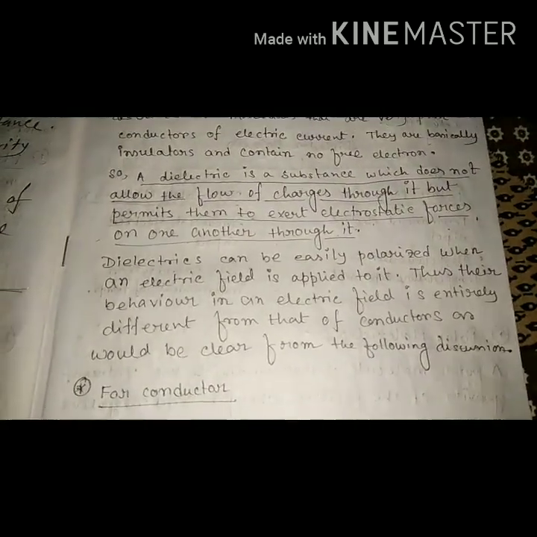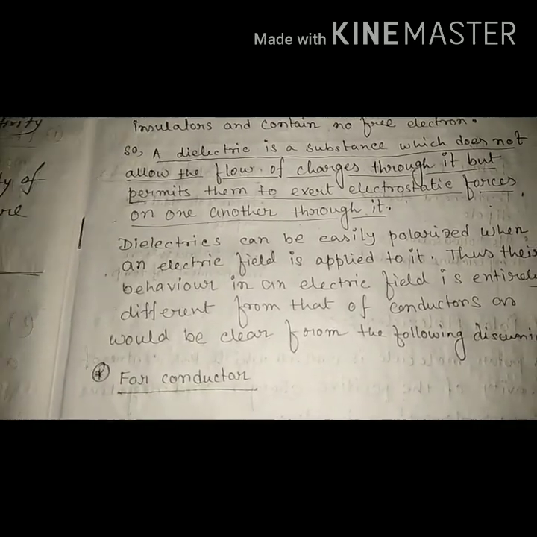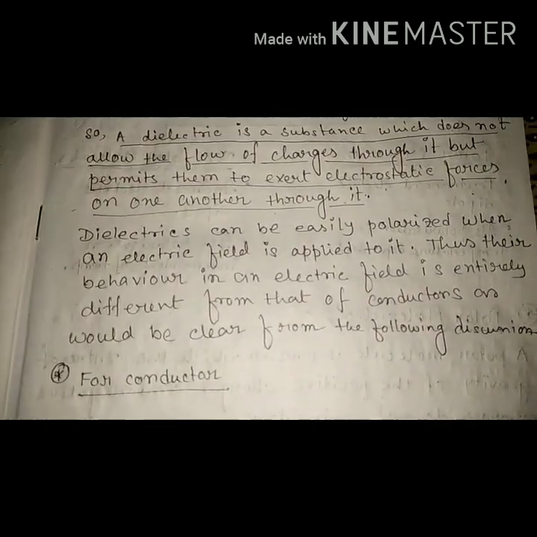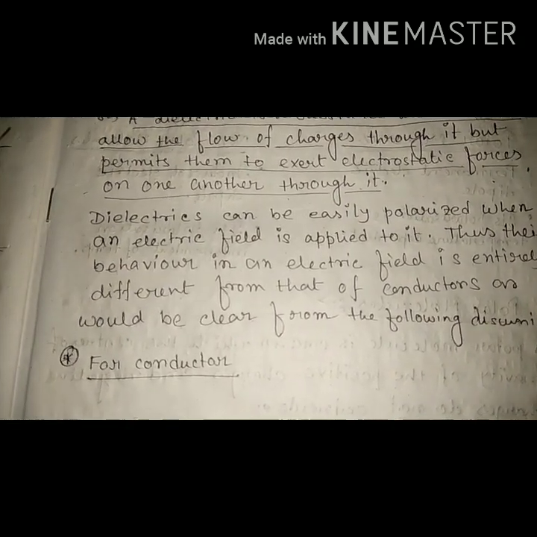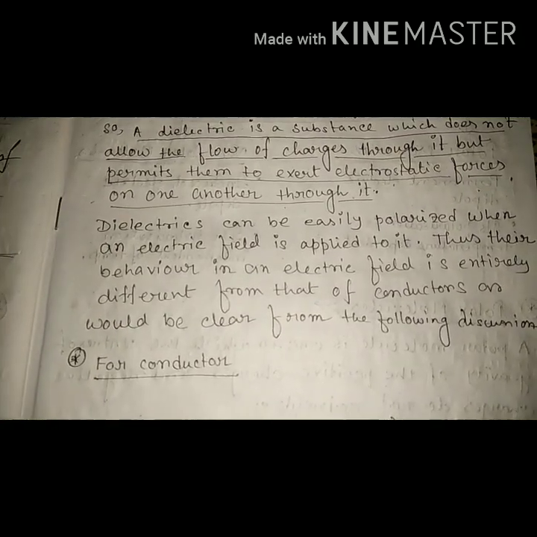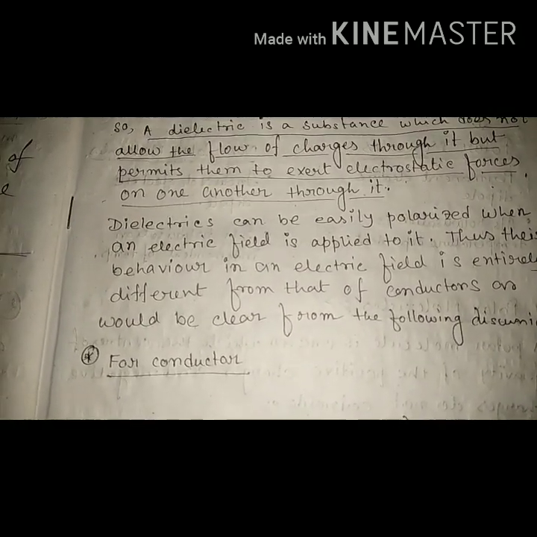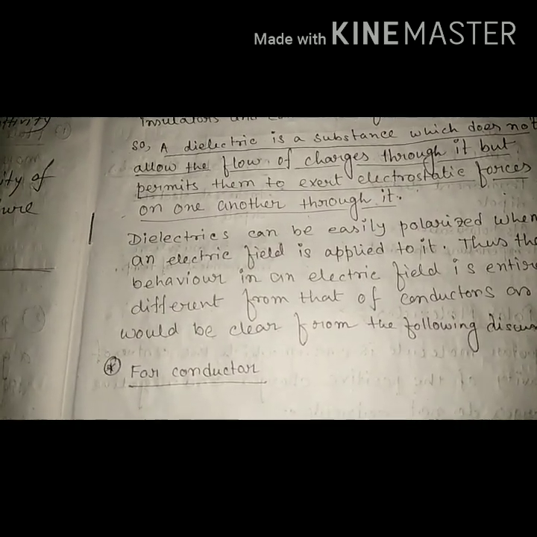So dielectrics are a type of insulating substance, not a plain insulator, which cannot transmit that effect. Dielectrics are insulating materials, but they can transmit the electric effect without actually conducting.